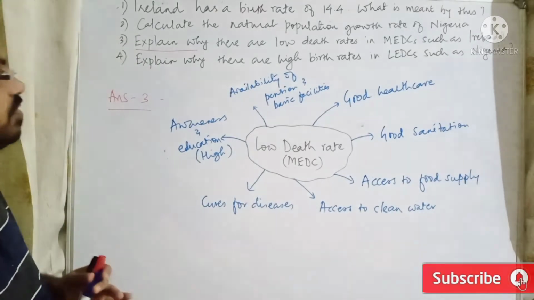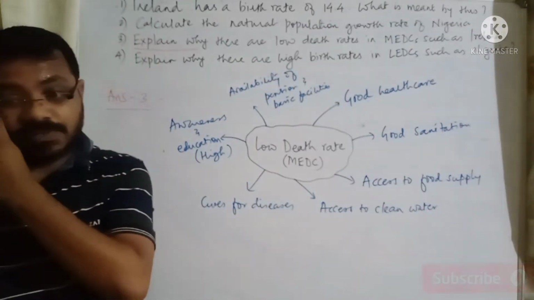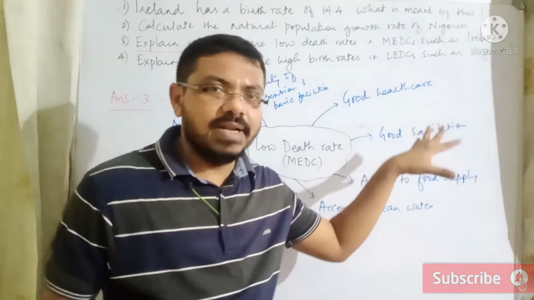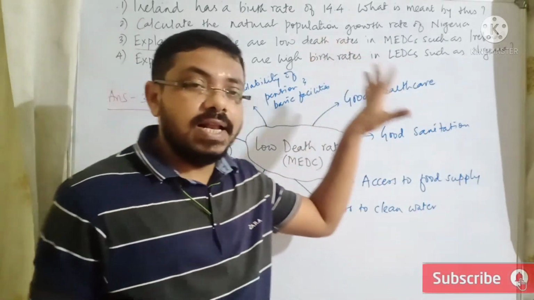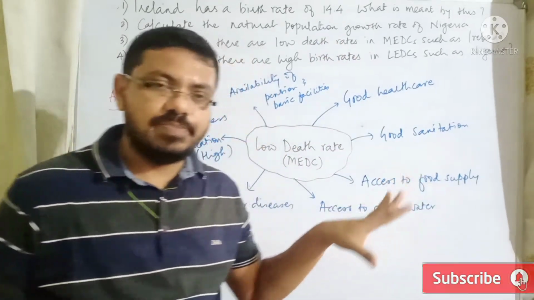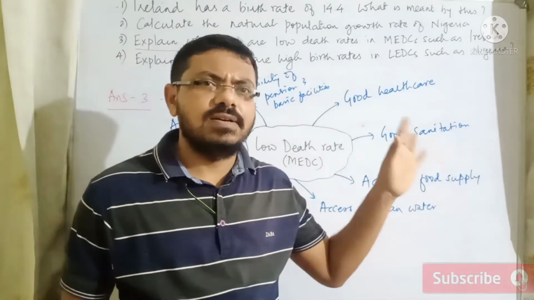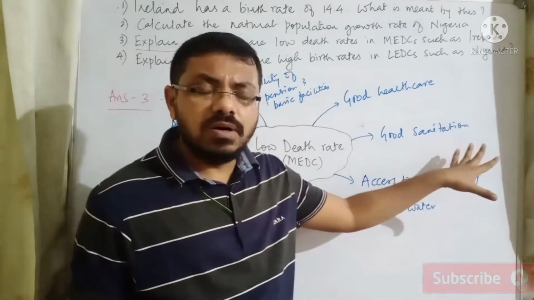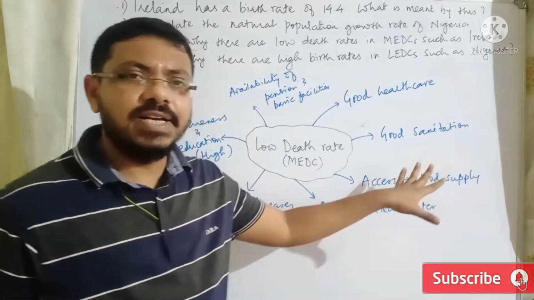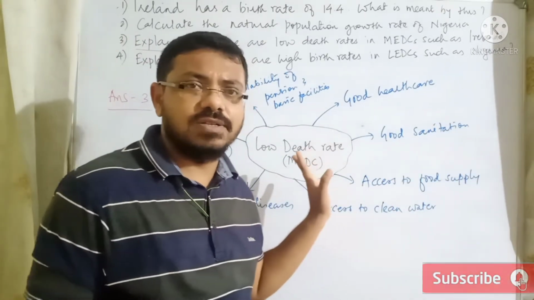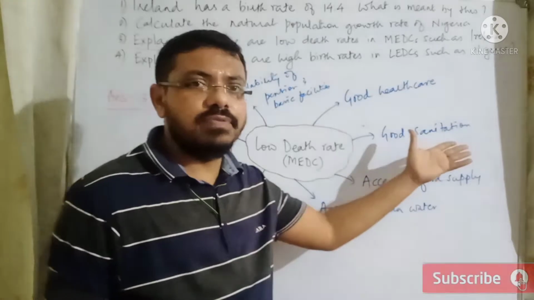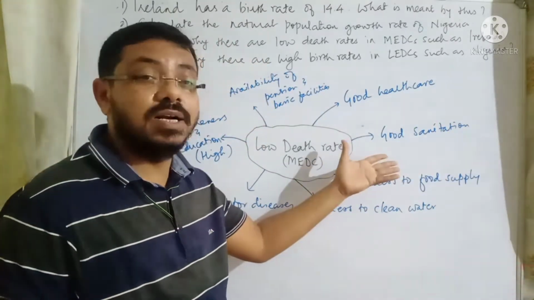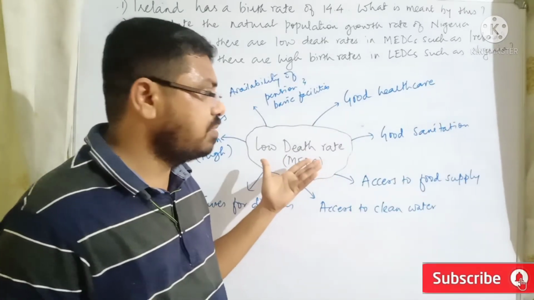Okay, now here if you look at this, all these topics which we have mentioned, good healthcare means what? So good healthcare means better medical system is available, highly developed institutions are there, hospitals are there, better doctors and nurses are available, so the death rate is going to be low. The level of sanitation and hygiene is good in the country because it is already MEDC, so they will definitely have worked out sanitation and hygiene problems, so the condition is good. That's why the death rate is going to be low.